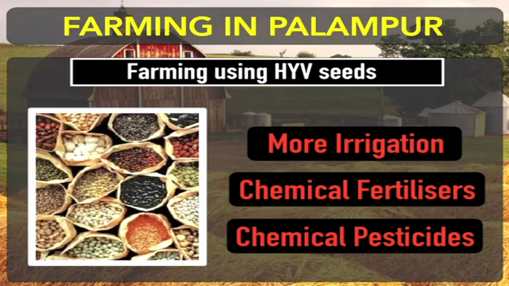Now we are producing a good amount of crops by using various kinds of modern facilities, modern tools, modern seeds, high yielding variety seeds, I mean to say, and modern technologies in the form of tractors, threshers, combine machines, and some other technical instruments that make the process of agriculture easy as well as more effective.